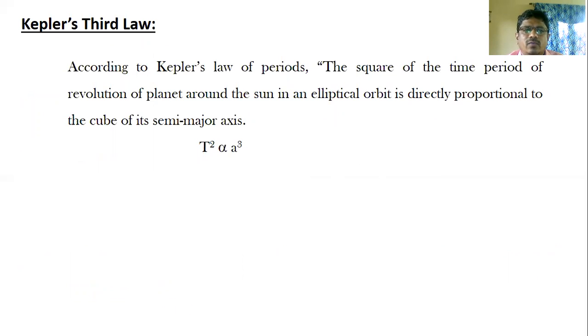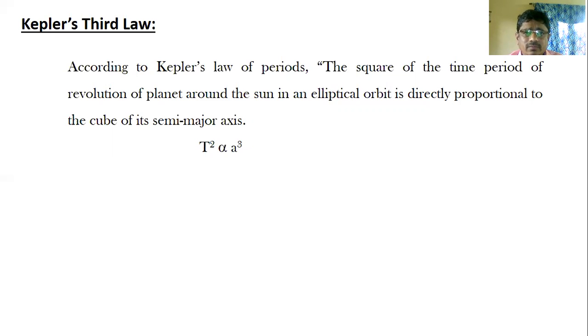And what is Kepler's third law? According to Kepler's law of periods, the square of the time period of revolution of a planet around the Sun in an elliptical orbit is directly proportional to the cube of its semi-major axis. T square is proportional to a cube. The shorter the orbit of the planet around the Sun, the shorter the time taken to complete one revolution.